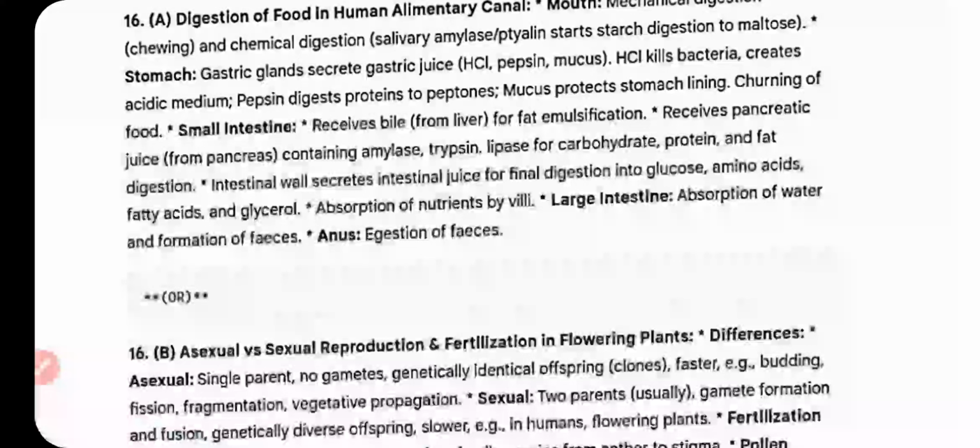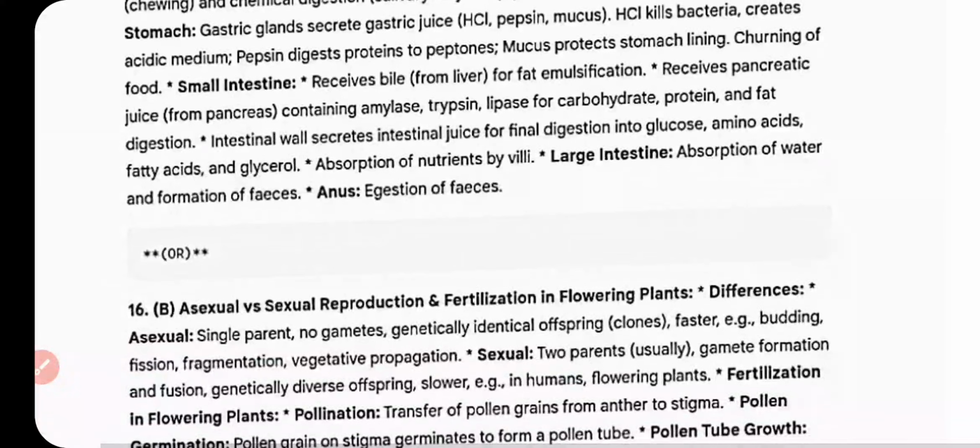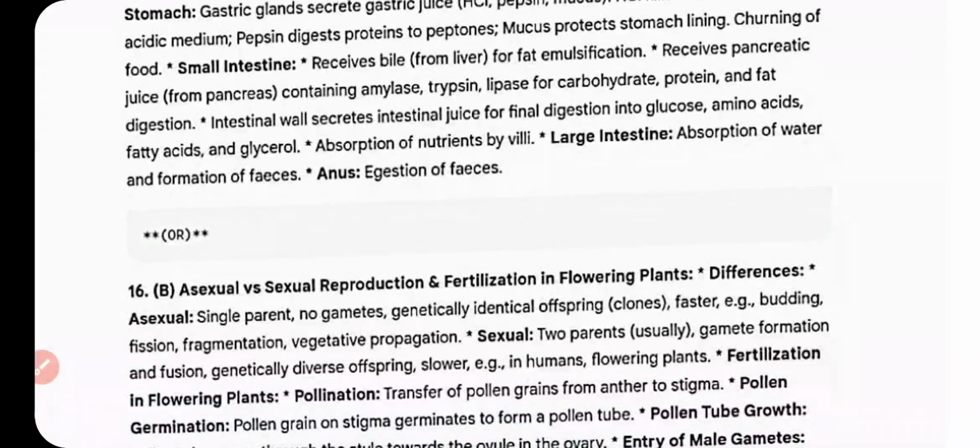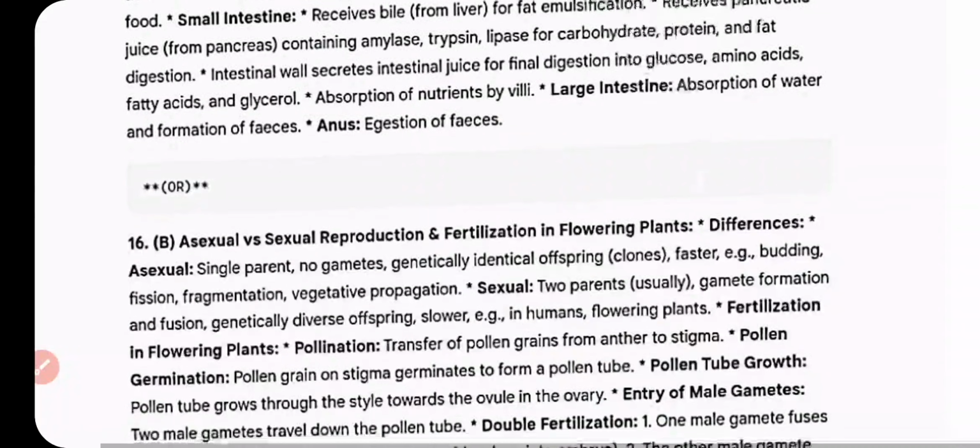pepsin digests protein to peptones, mucus protects the stomach lining. Small intestine receives bile from the liver for fat emulsification, receives pancreatic juice from the pancreas containing amylase, trypsin, lipase for carbohydrate, protein and fat digestion. Walls secrete intestinal juice for final digestion into glucose, amino acids, fatty acids and glycerol.